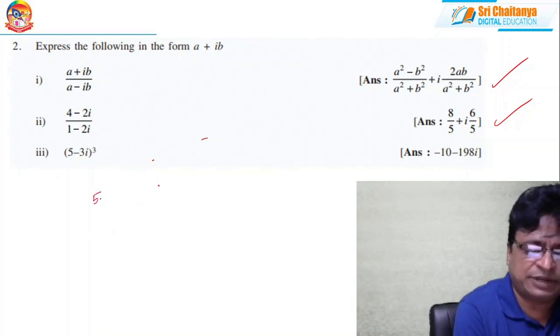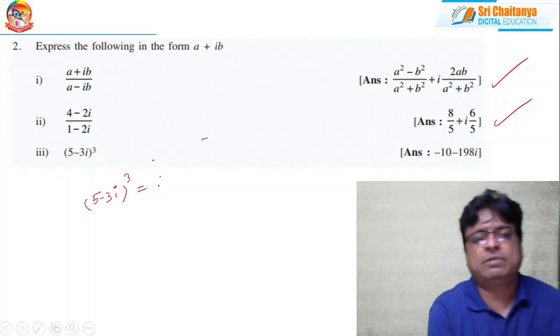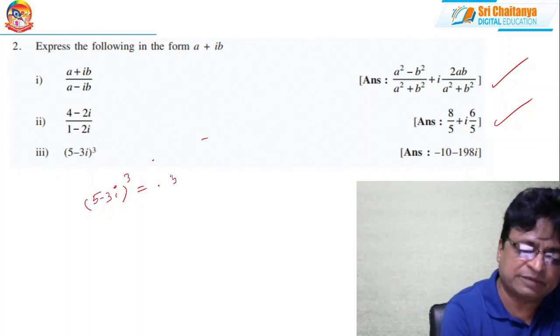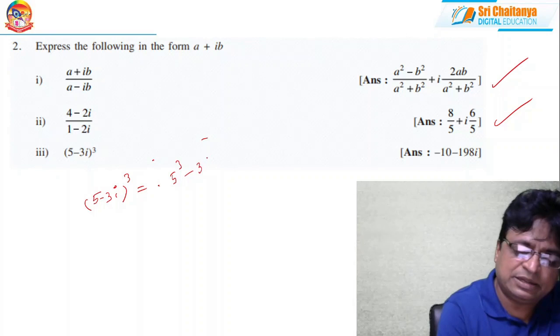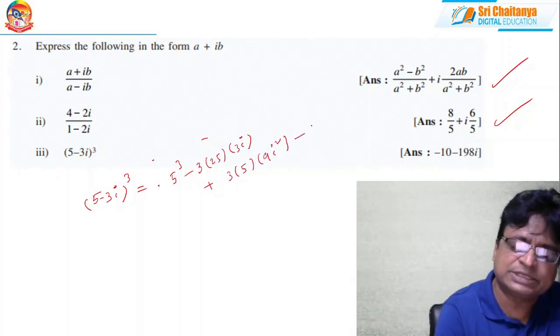Now the next one is (5 minus 3i) whole cube. This is in the form of (a minus b) whole cube. a cube, that is 5 cube, minus 3a square b. Minus 3a square b means 25 into b, 3i. Plus 3ab square, 3ab square, that means 9i square. Minus b cube, minus b cube means 27i cube.